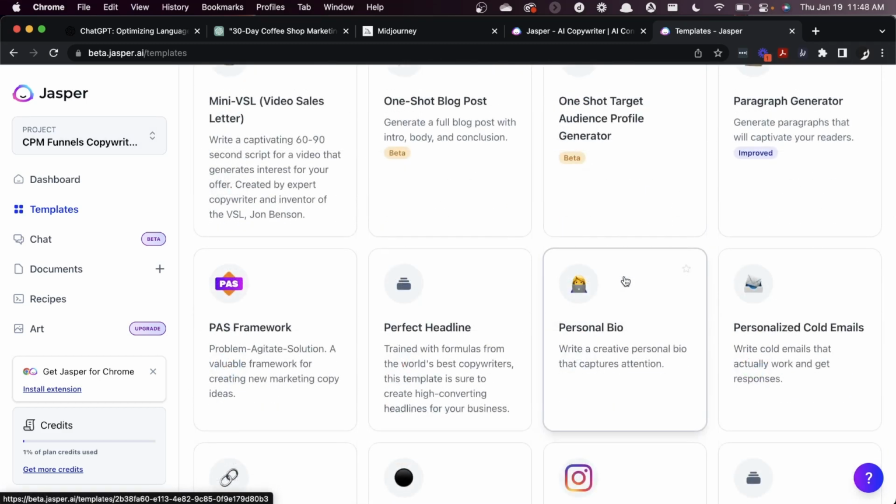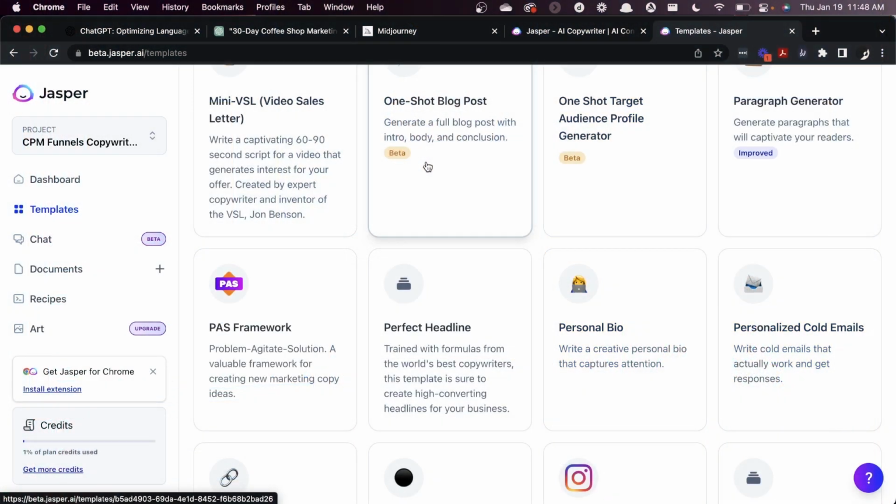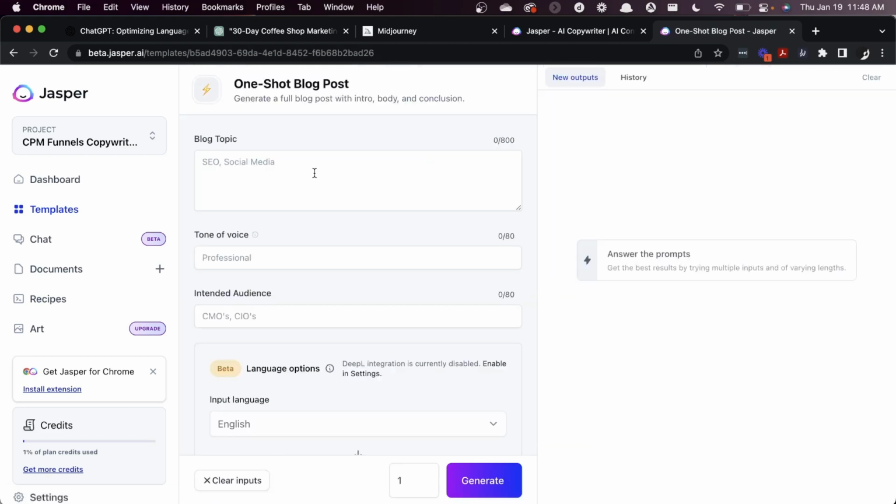So let's say that rather than piece certain things together, we want to go ahead and, on our brand new Wix website, not a sponsored video, whether we want to post a blog post on our site or generate a social media post, let's try out this one-shot blog post idea. Now this promises to write an entire blog post with an intro, body, and conclusion. So we may have to give it a couple more topics, but I want you to really see the power that this thing has.